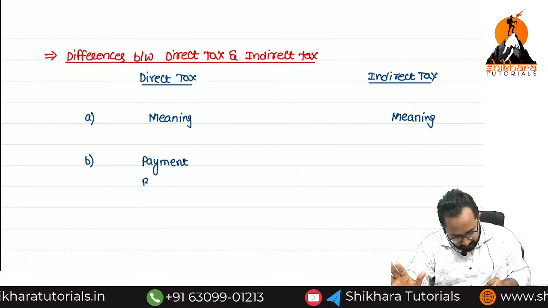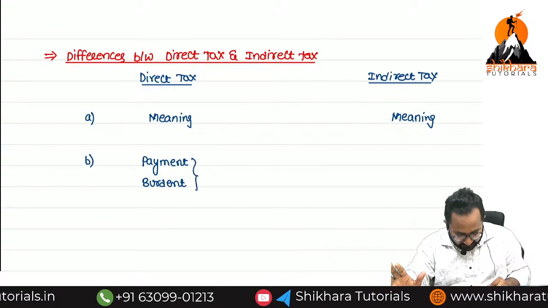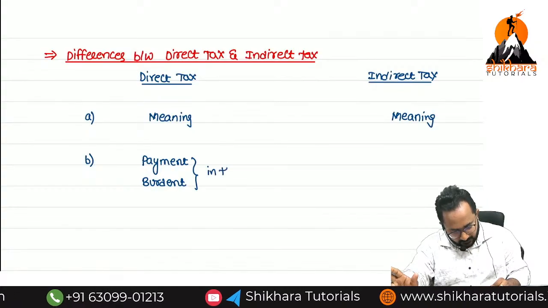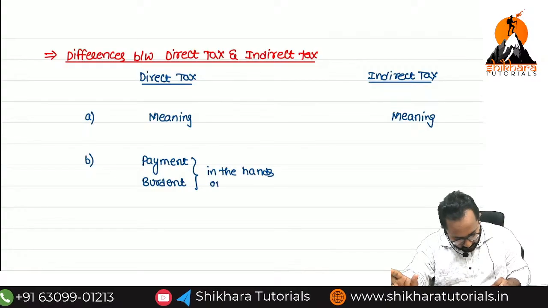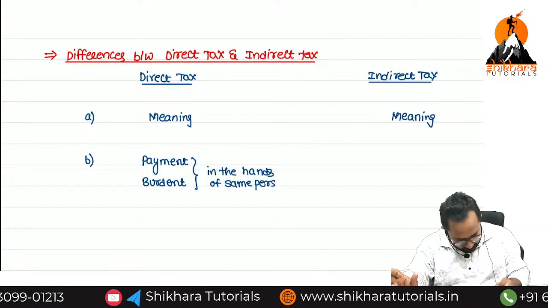So payment and burden. Can you tell me, in direct taxes, is it in the hands of the same person or a different person? Same person. In the hands of the same person.